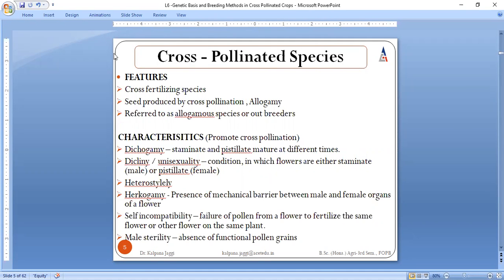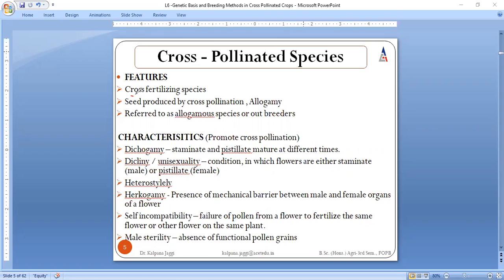So see students, before we actually discuss the breeding technologies which take place within the cross-pollinated species, we need to know what is meant by cross-pollinated species. So when we are to discuss what is meant by cross-pollinated species, we must be familiar with its features and often with the characteristics also. Because it is said to be cross-pollinated species, these are the species in which cross-fertilization takes place.